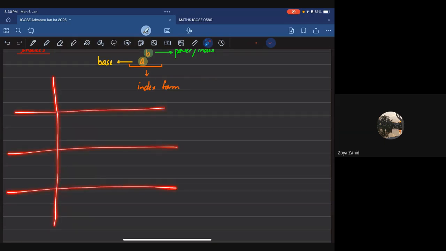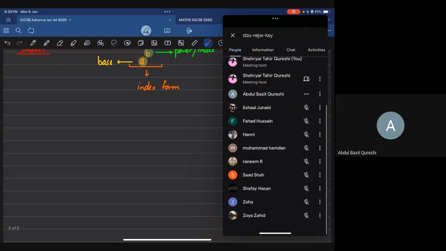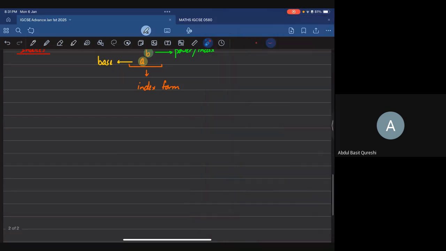Has any one of you studied LCM and HCF like this? I have studied, sir. Who? Yes, Basit has studied. Basit is just as old as me. No one else has, which is a surprise. It's all right, Basit. Us old men have to stick together.